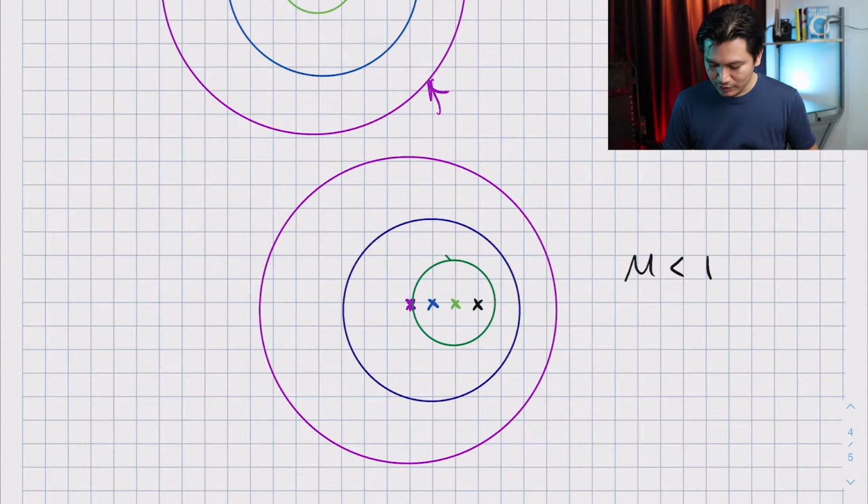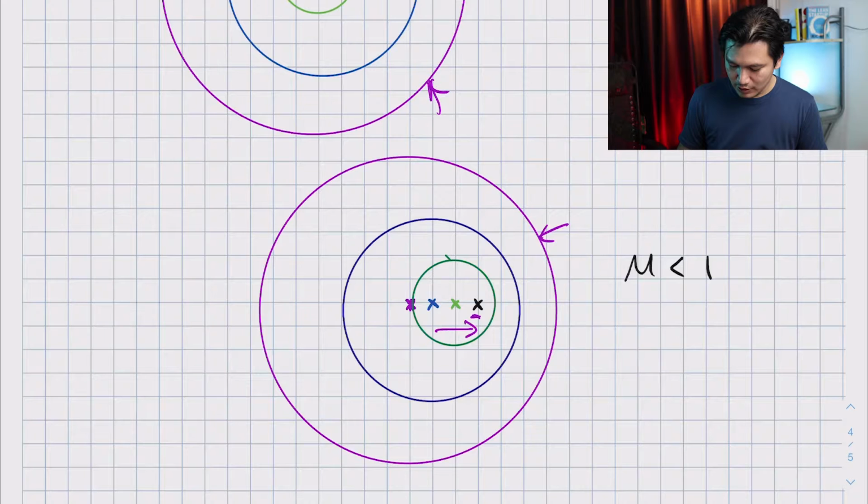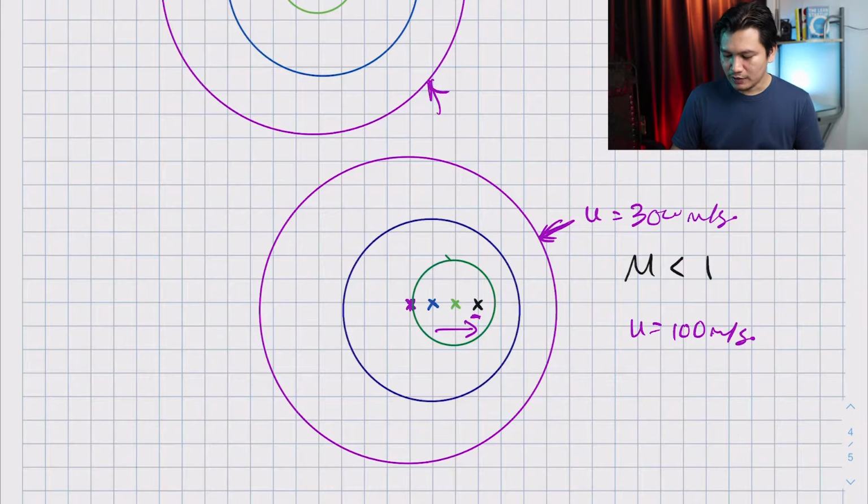If you notice this purple wave, the very first wave will always be in front of my position. This is my current position now. If I'm constantly moving to the right at speed u equal to 100 meters per second, but this wave is moving at maybe 300 meters per second, this is not u, this is the speed of sound, then obviously the wave will always be in front of me.